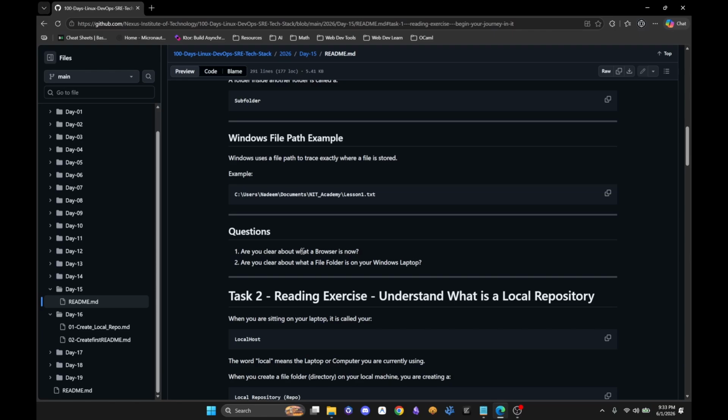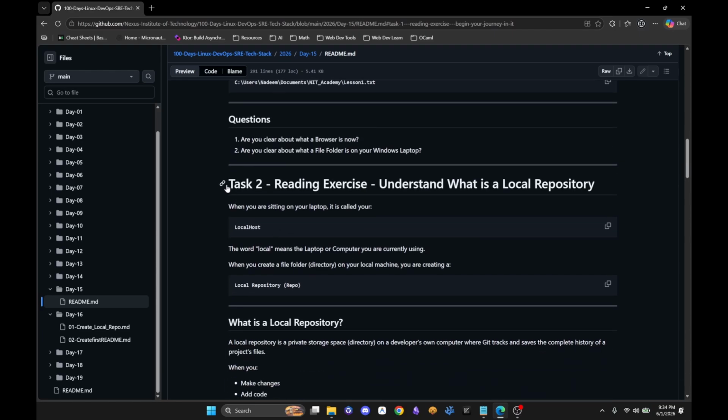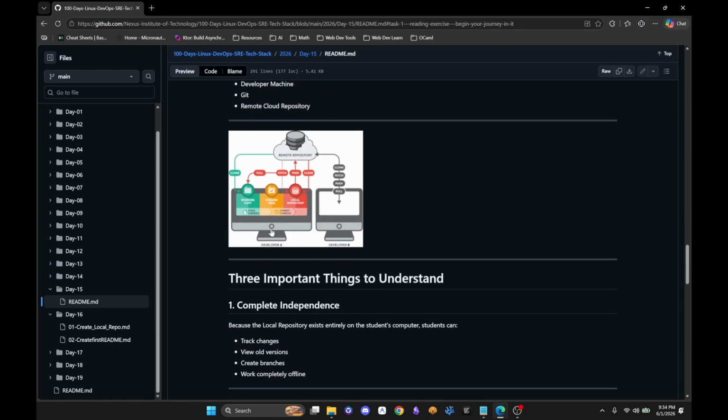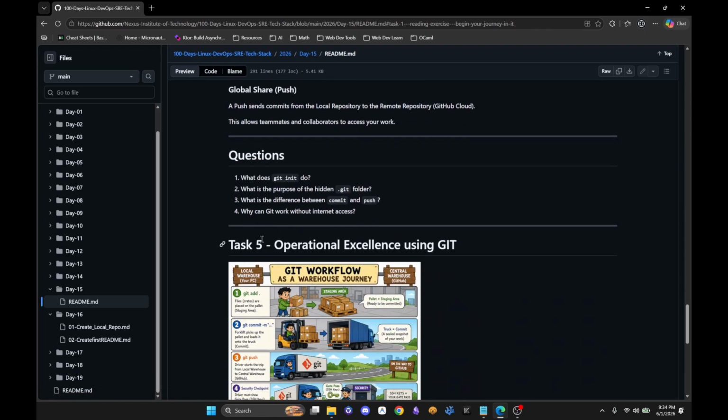So can you tell me a little bit about a browser, right? Can you tell me a little bit about a file and folder? Can you tell me about these things that are very important in the modern IT world, right? And you'll have the answers to them. That's the intention of the reading exercise that we're doing here for day 15. And this is going to be similar for task 2, task 3, task 4 as well, and also for task 5.